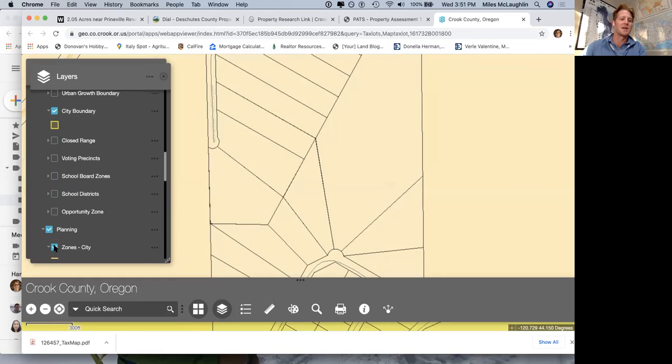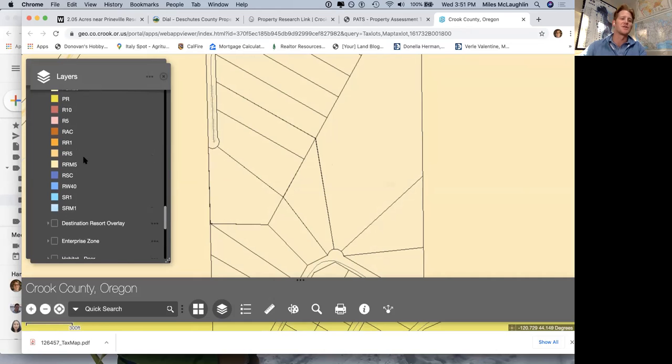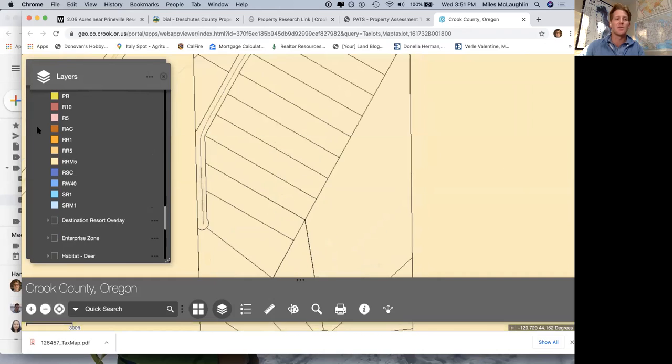is too many. I mean, like I said, less is more. So let's get rid of the city zones. We're not in city limits here. These are county zones, and I'm actually partially colorblind. This looks like EFU1 to me, or even RR5. I mean, these colors are so close. I can't tell the difference, to be honest, but you can see that. It's telling you what the zoning is and these other properties around you.